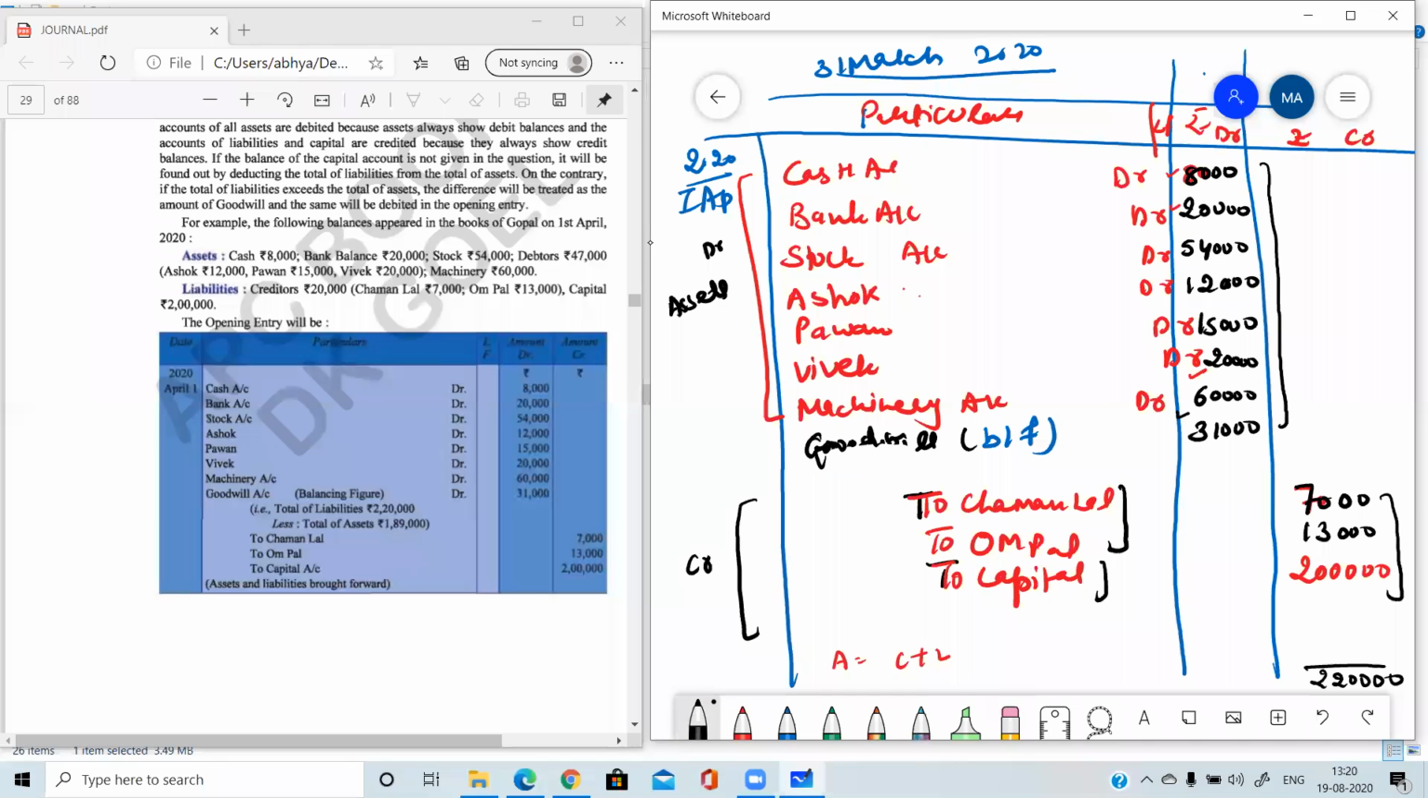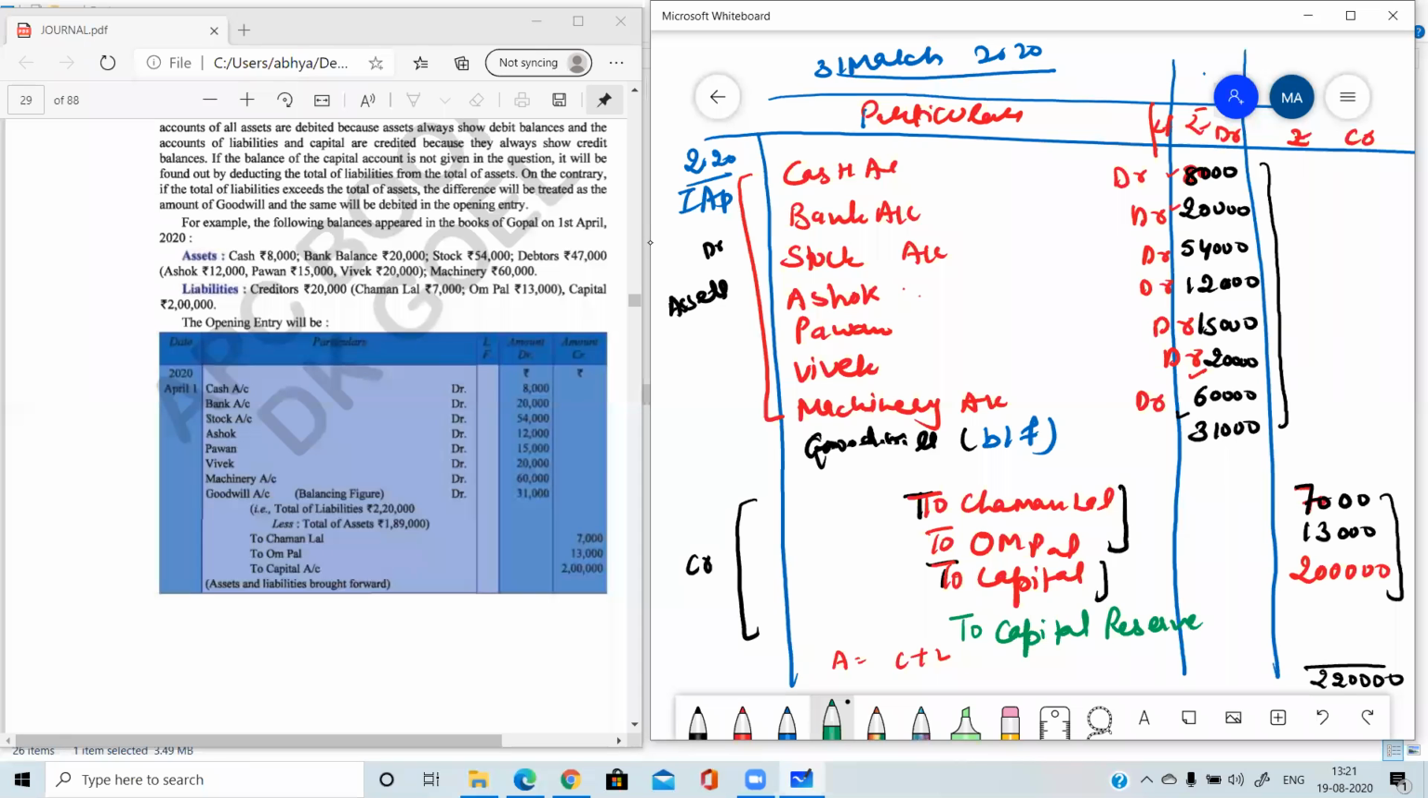So after passing the entry, you will know whether there is goodwill or not. If there is a balancing figure, then there is goodwill. If no balancing figure, then there is no goodwill. The reverse situation may be there. What is the reverse situation? The asset side may be more and the liability side may be less. In that case, the balancing figure will come on the liability side and it will be known as capital reserve.